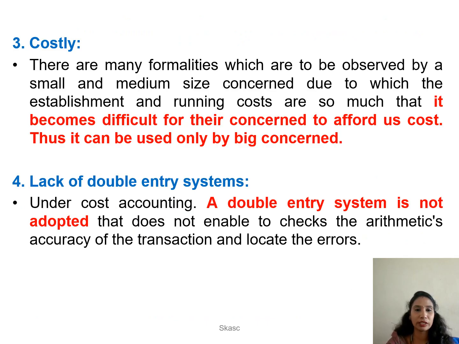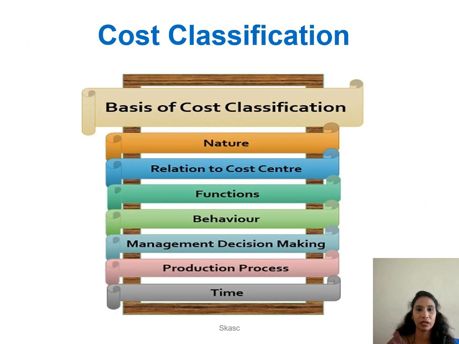Costly. It cannot be adopted by small or medium scale industries because it involves higher cost. So this type of cost accounting will be adopted only by big companies. Lack of double entry system. The double entry system is not adopted in cost accounting, so we cannot have a check on the entire transaction. Sometimes errors may occur. So these are some of the limitations of cost accounting.